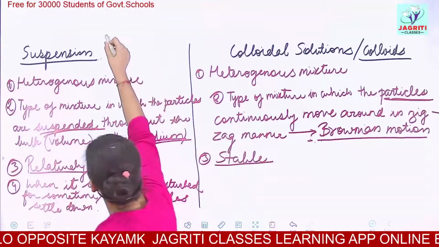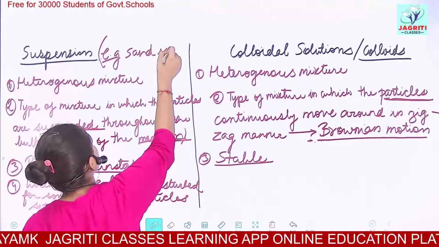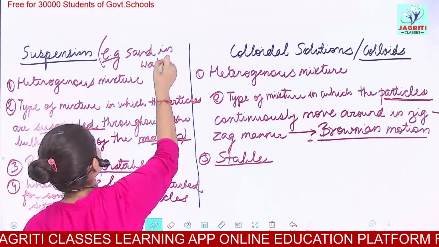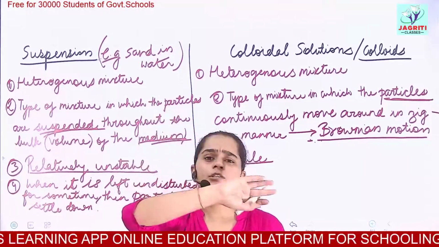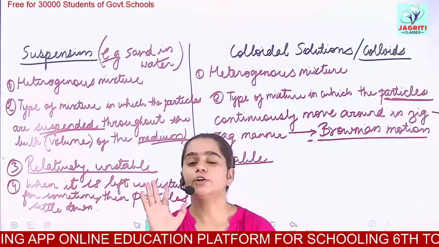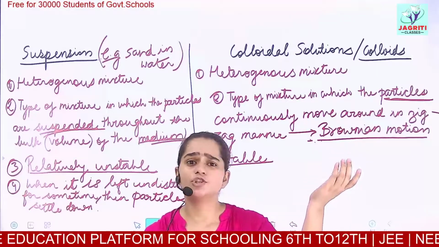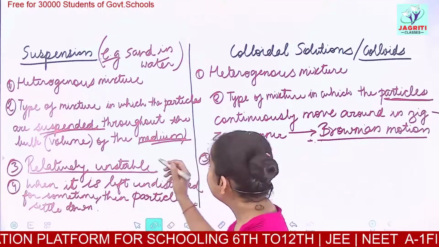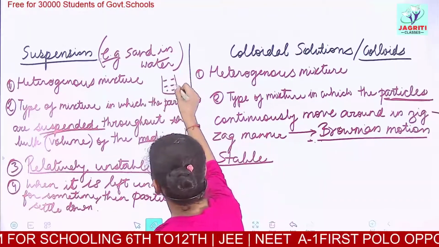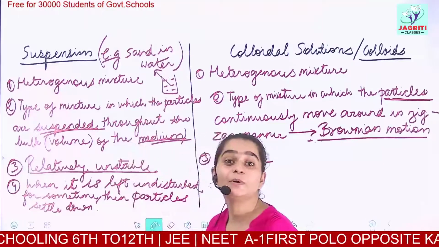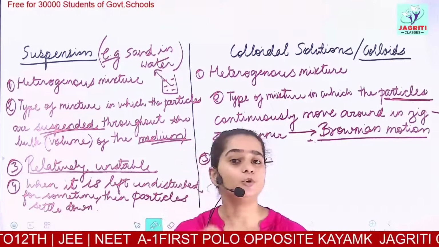Example of suspension. Most common example is sand in water. This is the most common example you can learn for suspension. If you take a glass filled with water, put some sand in the water. What do you observe? Once we put the sand in and mix it, the whole solution would appear dirty. Then if you leave the glass untouched or undisturbed, let's say for 5 to 10 minutes,